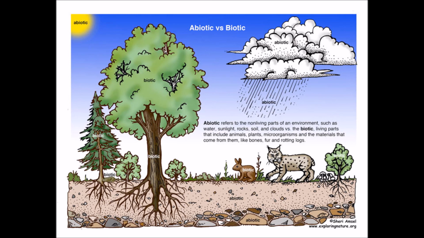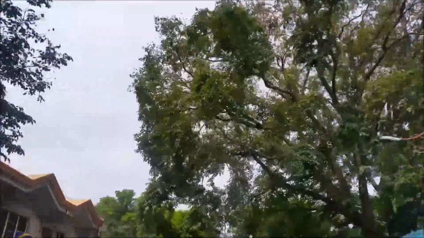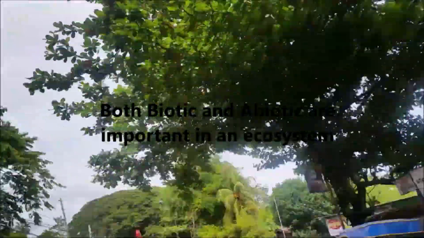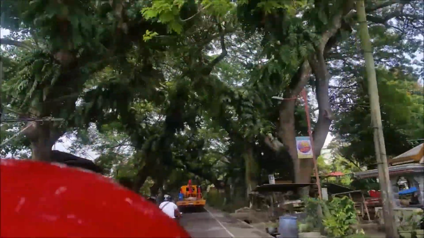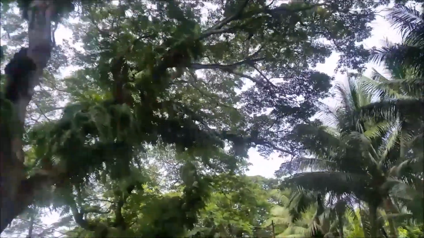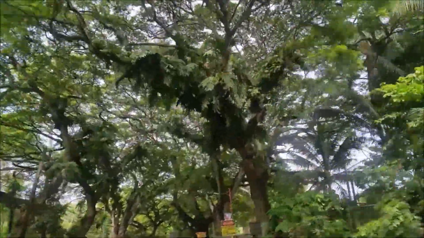Each species depends on one another in several ways. Animals depend on plants for food and oxygen. Plants depend on bacteria in soil. Bacteria depend on the decaying bodies of plants and animals. Those are the different interactions in an ecosystem shown in the picture. Both biotic and abiotic components are important in an ecosystem because biotic components depend not only on one another but also on abiotic components such as air, soil, and water in order to meet their needs for food, shelter, and protection.